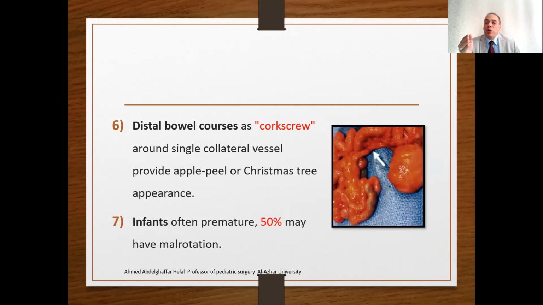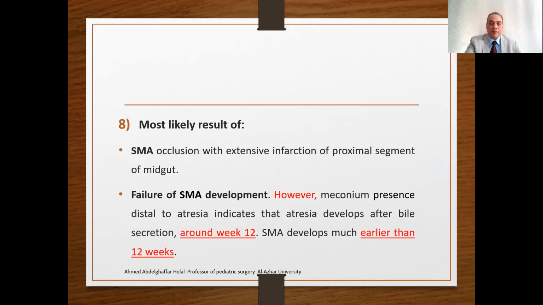So the distal bowel will course as a corkscrew around single collateral vessels, providing the blood supply by retrograde flow, maybe from the remnant of the ileocolic or right colic branches. The infant is often premature, and about 50% may have malrotation. This is the difficult type of jejunal-ileal atresia. It is called apple peel or Christmas tree atresia.